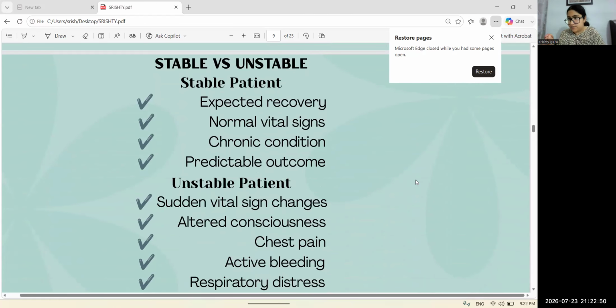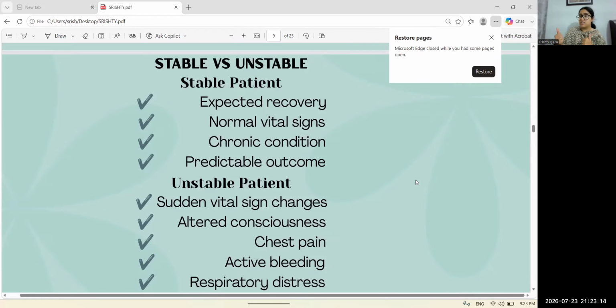But those who cannot wait are unstable patients, who have sudden vital sign changes, altered consciousness, like they have lost consciousness. Next is chest pain, which is also included in unstable patients, and they need our intervention first.